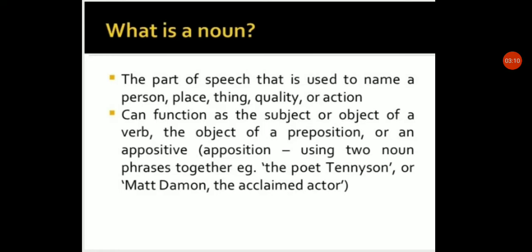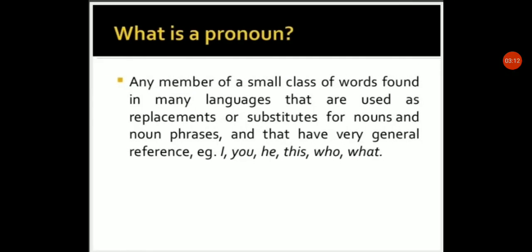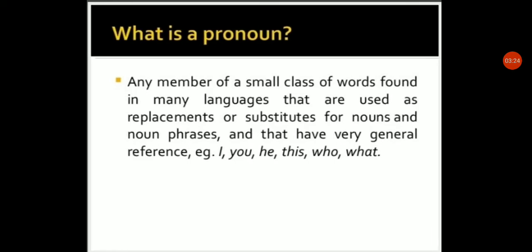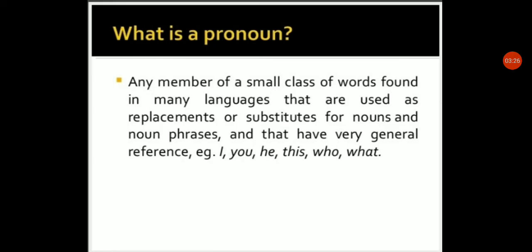The subject or object can both be a noun. Okay. Now the pronoun. We are discussing both noun and pronoun simultaneously, because we need to understand the concept of noun and pronoun. You already have the clear definition of noun. Now continue with the pronoun.